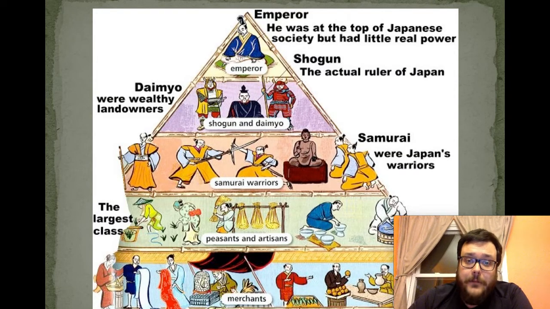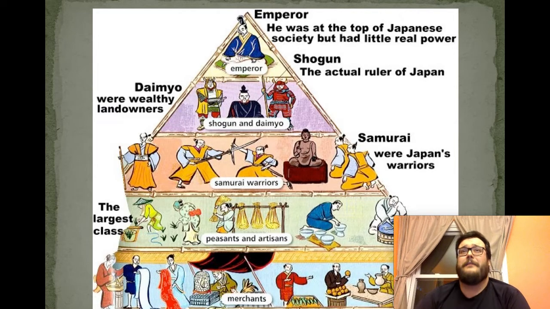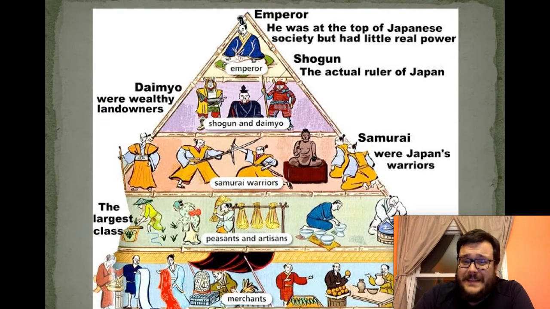And the most powerful daimyo of all was the shogun. And remember, the shogun was important because he was the head of all of Japan's military. As the most powerful daimyo, he got to make all of the decisions that were made for the soldiers. And really, he was considered the actual ruler of Japan.